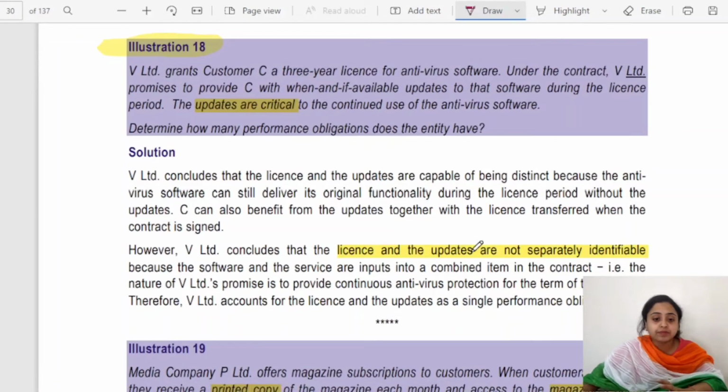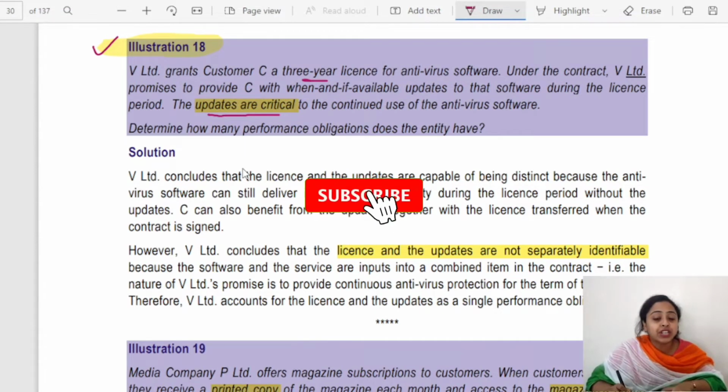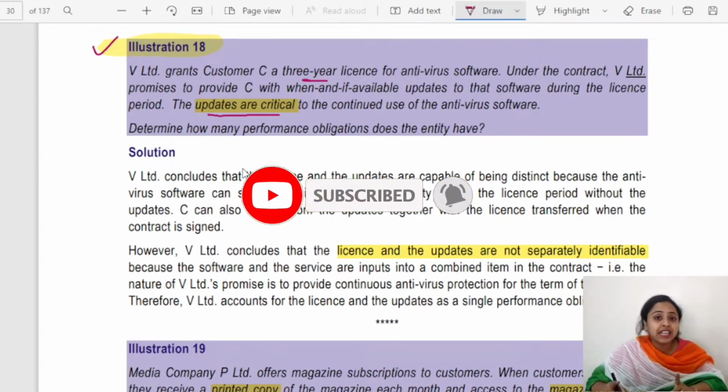Now, next illustration number 18. V Limited grants customer C a 3-year license for antivirus software. Under the contract, V Limited promises to provide C with when-and-if-available updates to that software during the license. The updates are critical, very important and significant. They will be modifying the existing one. If yes, then they are clubbed as one and treated as one performance obligation.